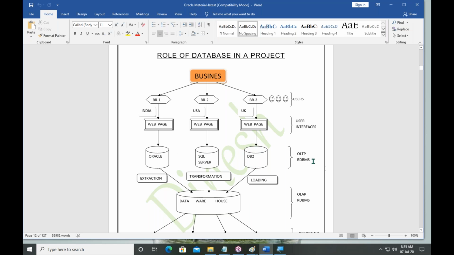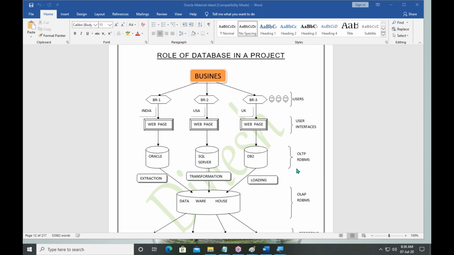The backend database servers are called OLTP RDBMS, online transaction processing RDBMS.